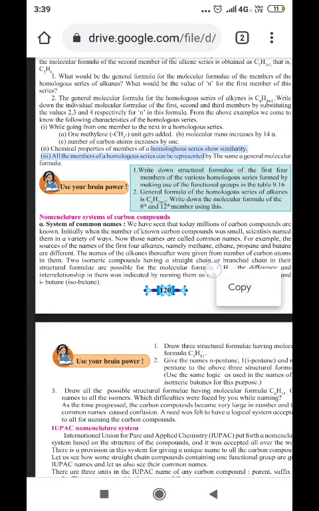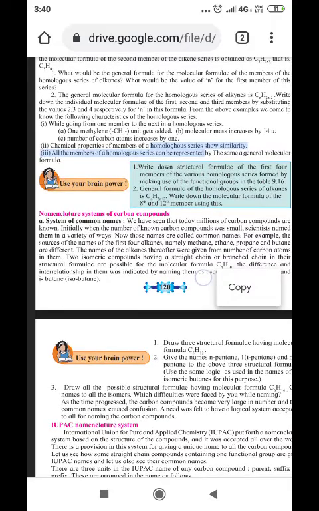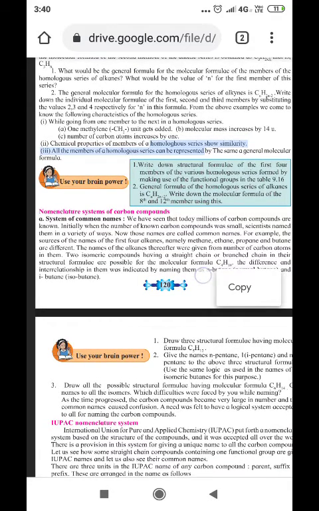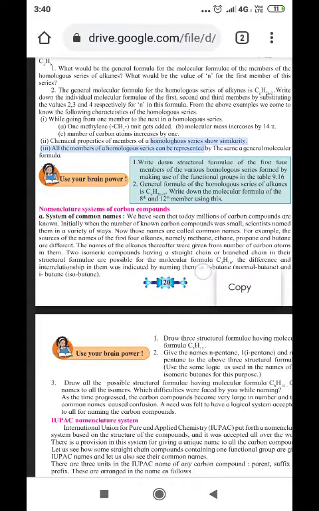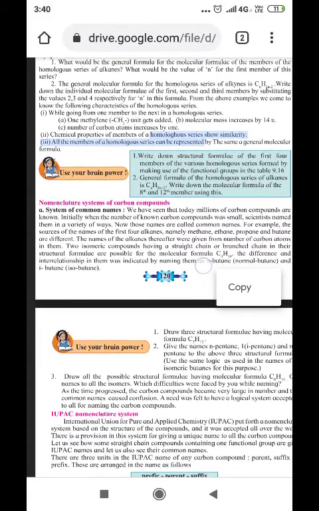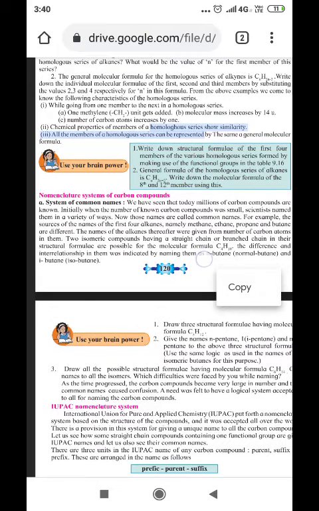What would be the general formula for the molecular formula of the members of the homologous series of alkanes? What would be the value of n for the first member of the series? If we take n equals 1, the first member of the homologous series of alkanes will be CH4, that is methane. The general formula for the homologous series is CnH2n minus 2. Write down the individual molecular formula for the first, second, and third members after substituting the values 2, 3, 4 for n in this formula.